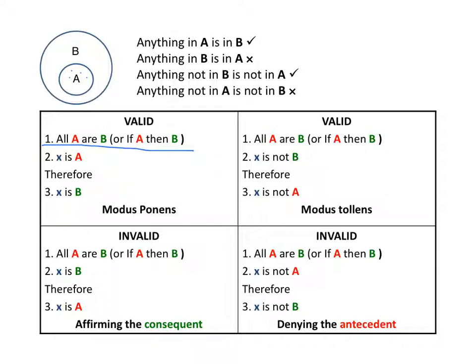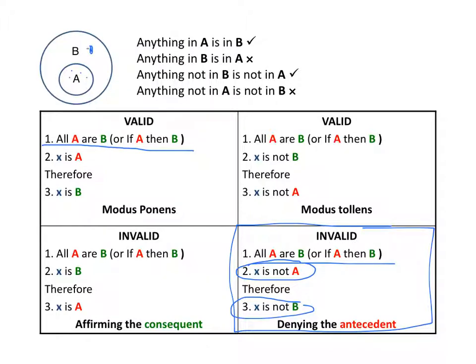And what about this one? Denying the antecedent. Well, again, you can read that off the diagram. The premise says all A are B, which is represented on our diagram. The second premise says that X is not A, and the conclusion is that so X is not B. Well, again, here's something that's not A, but it is B, so this doesn't follow.